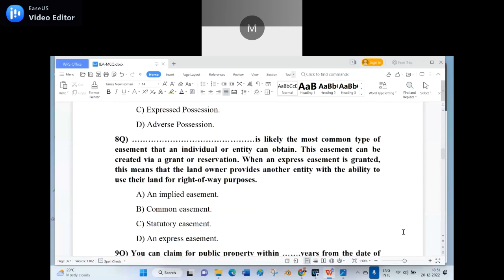Dash is likely the most common type of easement that an individual or an entity can obtain. This easement can be created via a grant or reservation. When an express easement is granted, this means that the landowner provides another entity with the ability to use their land for right of way purposes. Option A, an implied easement. Option B, common easement. Option C, statutory easement. Option D, an express easement.